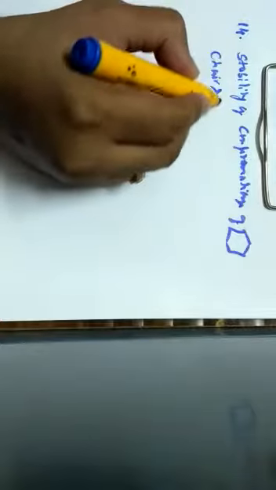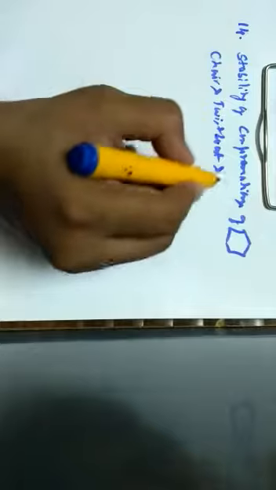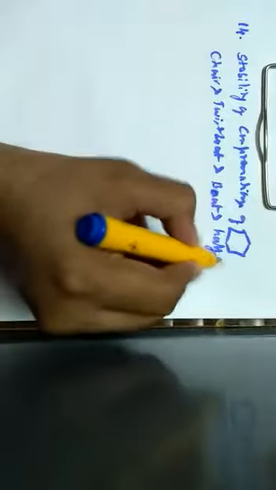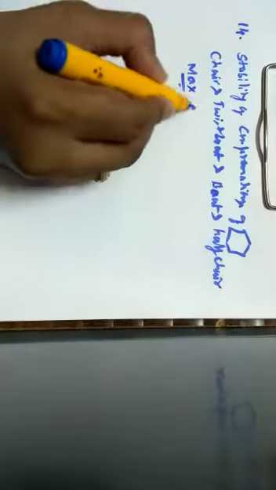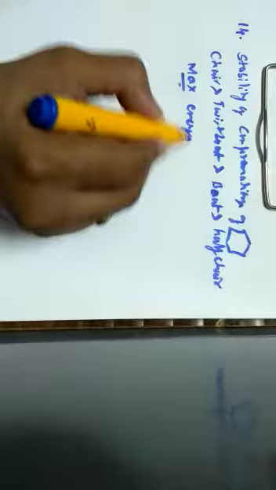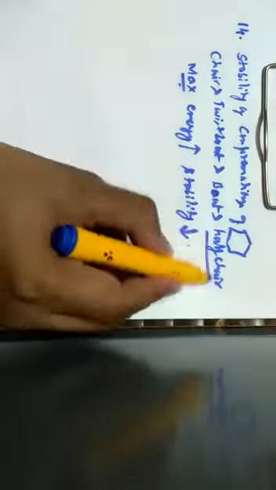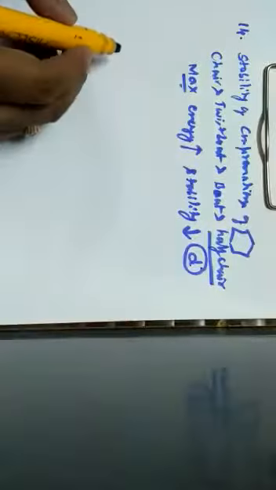Chair form is more stable than twist boat form. Twist boat form is more stable than boat form, and this boat form is more stable than half chair form. The question is which one of the following is most energetic. Here it should be containing maximum energy, which means the stability should be minimum. Half chair has minimum stability, hence the correct answer is half chair, which is given by the option D.